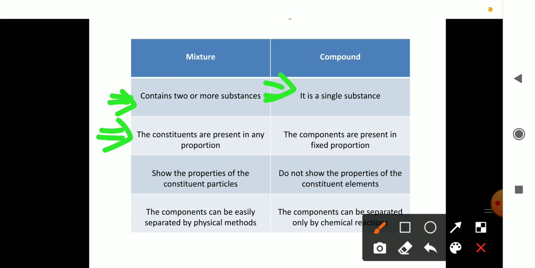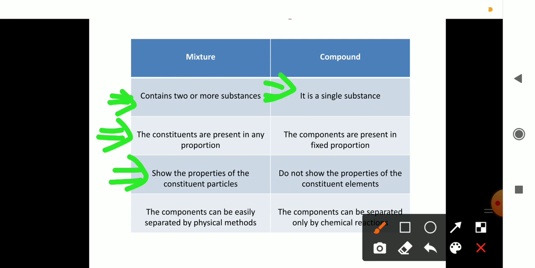Then come to point number 3. What is point number 3? The mixture shows the properties of the constituent particles. So every particle will have its own properties even after being mixed together. That is given in point number 3.